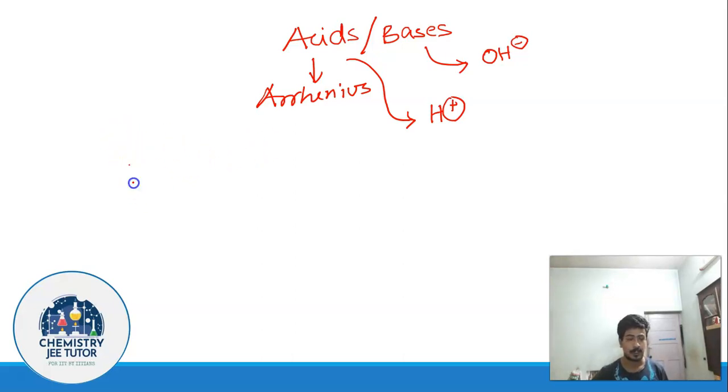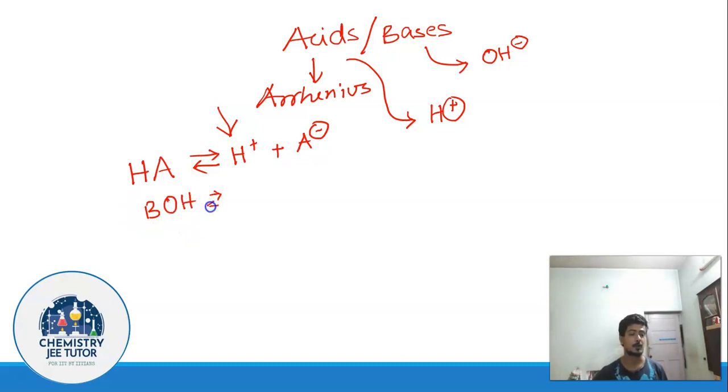So what did Arrhenius tell? If this is the general representation of an acid, HA, then anything that is going to give you H plus ions in solution is going to be an acid. Similarly, anything that is going to give you OH minus ions is going to be a base according to the Arrhenius concept of acids and bases. So HA is an acid.